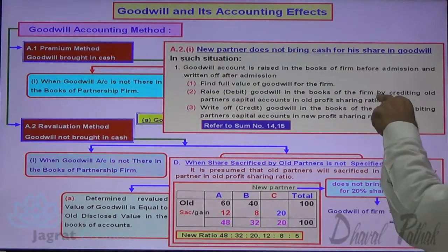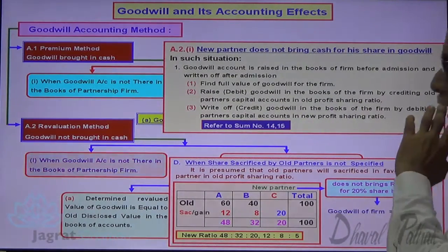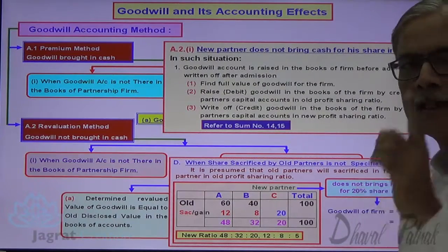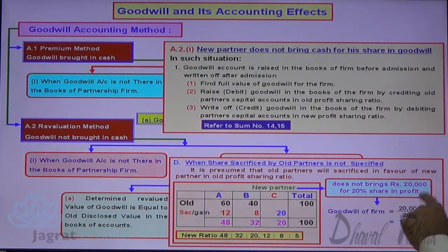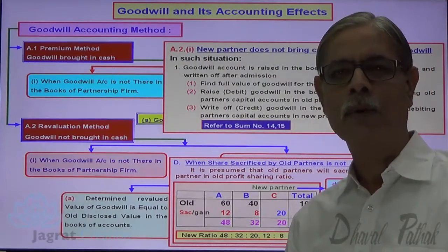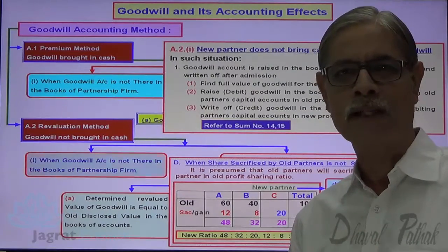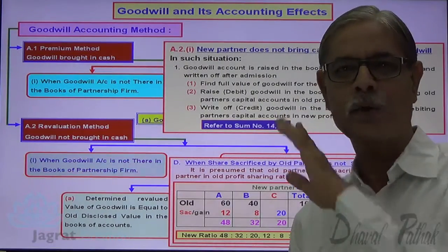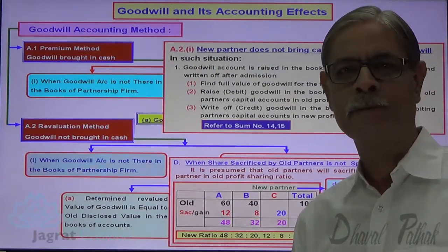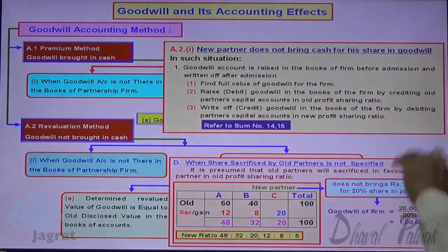Raise the goodwill in the books of the firm by crediting old partner's capital account in the old profit sharing ratio, 60%, 40%. So this 1 lakh is to be credited to the old partners' capital accounts: A gets 60,000, B gets 40,000. Goodwill account debit 1 lakh, to A's capital account credit 60,000, to B's capital account credit 40,000. This is the effect of this second step.